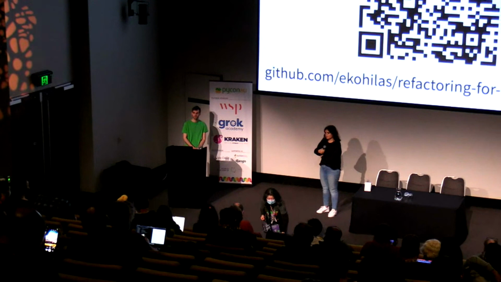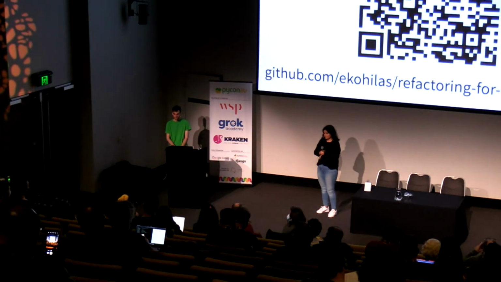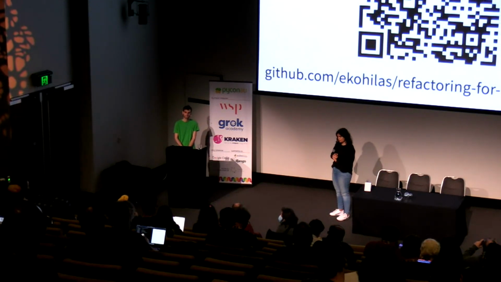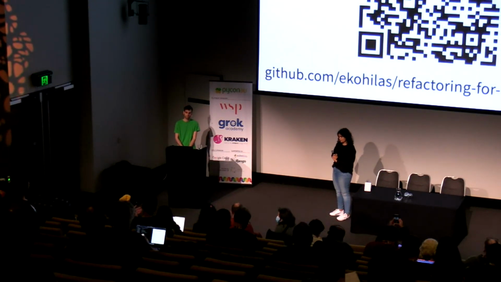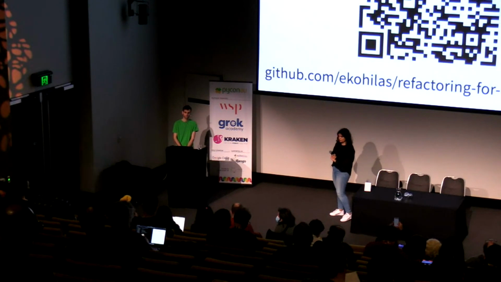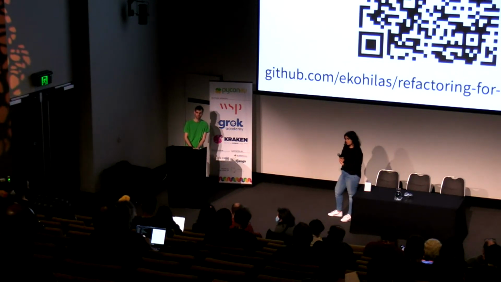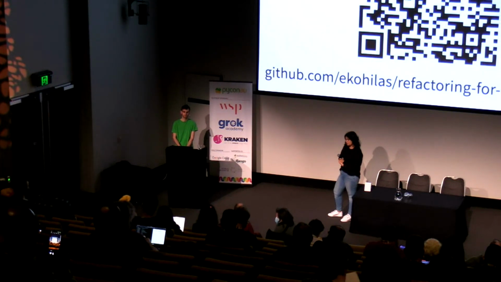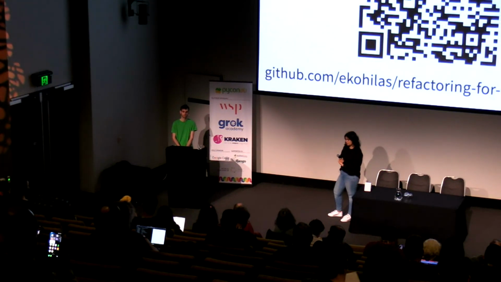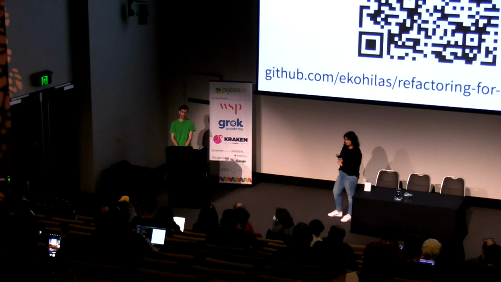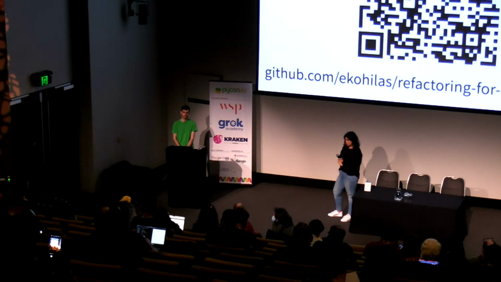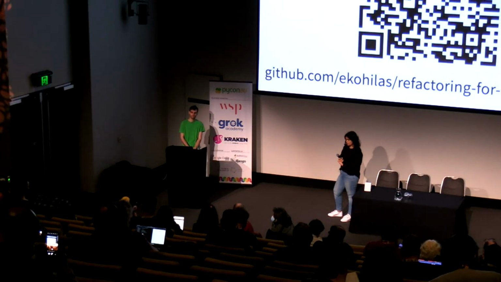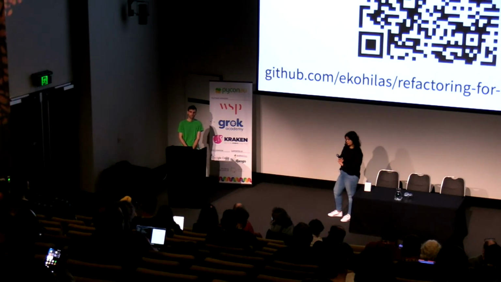Hi. I think that was a great talk. Thank you. But I do have a question. In an ideal world where you go into a project, there's a whole bunch of tests, 100% coverage, for example, then you can ensure that your changes or your refactoring doesn't accidentally change any functionality. But there are cases where you go in and there's no test. What would you do in that case to ensure that you don't accidentally change things? Yeah, that's really hard.